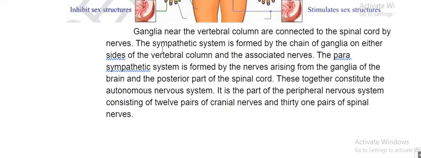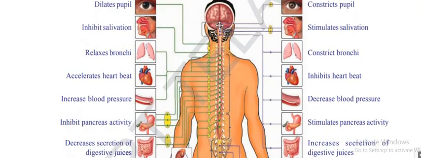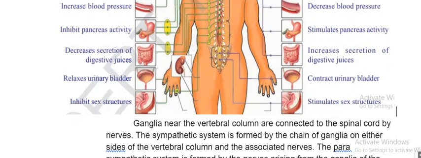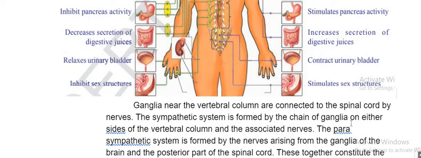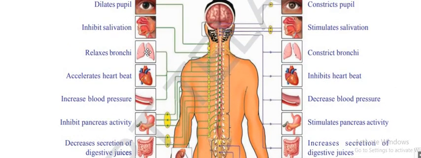No problem. Okay, now you can see here, this is the spinal cord. Okay, and there are nerves coming out. These are called ganglia. You can see the nerves here. Those are called ganglia. See, ganglia near the vertebral column are connected to the spinal cord by the nerves. See, the sympathetic actions are handled by the ganglia on either side of the spinal cord. Can you see here? Yes. This side, this is ganglia. So, these nerves you can see in that spinal cord. Those are called ganglia.